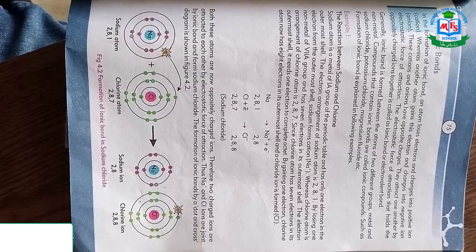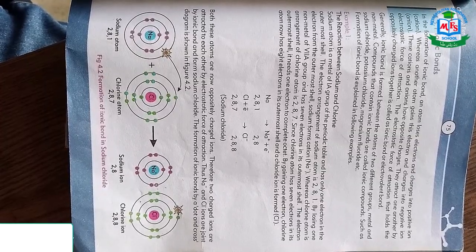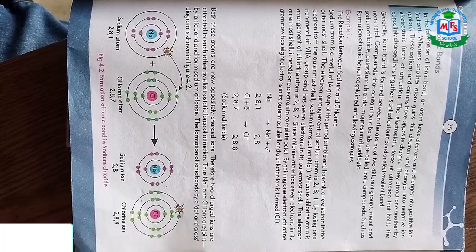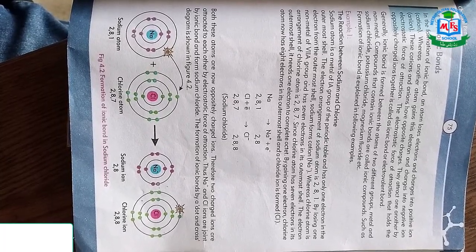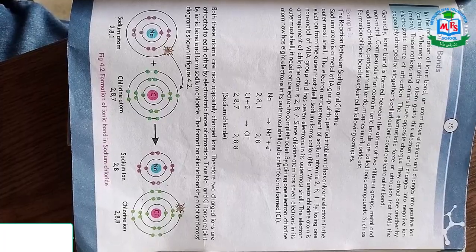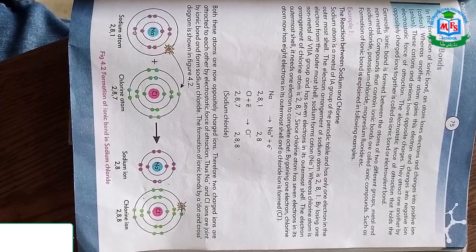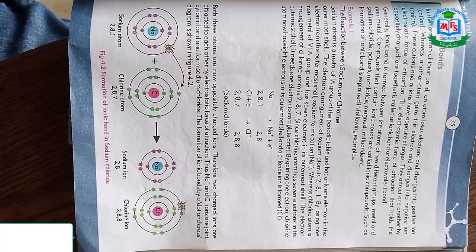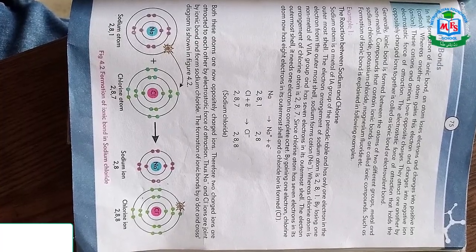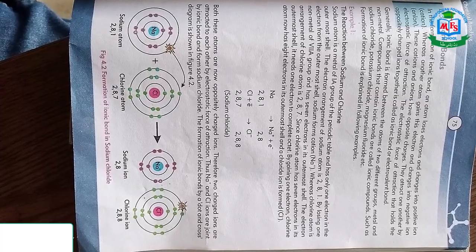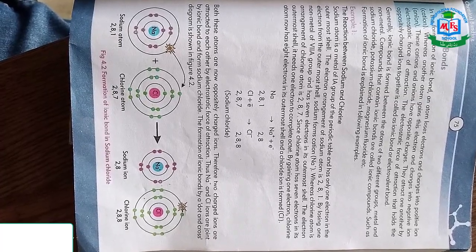If we study the electronic configuration of the chlorine atom, the first shell has 2 electrons, the second shell has 8 electrons, and the third and last shell has 7 electrons. This last shell has 7 electrons, and it indicates that it is a member of the 7A group.